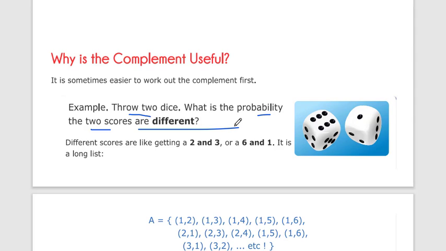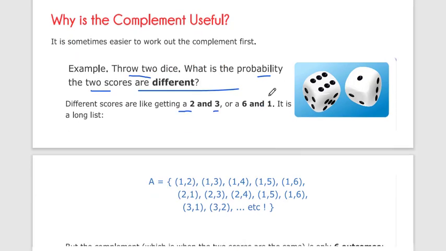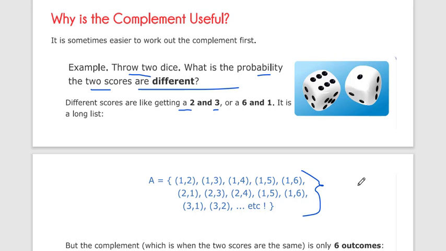In the exam, one question is you have to throw two dice and find the probability that the two scores are different. Different score means in one dice you get 2 and in the other 3, or 6 and 1, or 2 and 4, anything. If you make a list, that list is going to be very long. You have to count all the numbers.